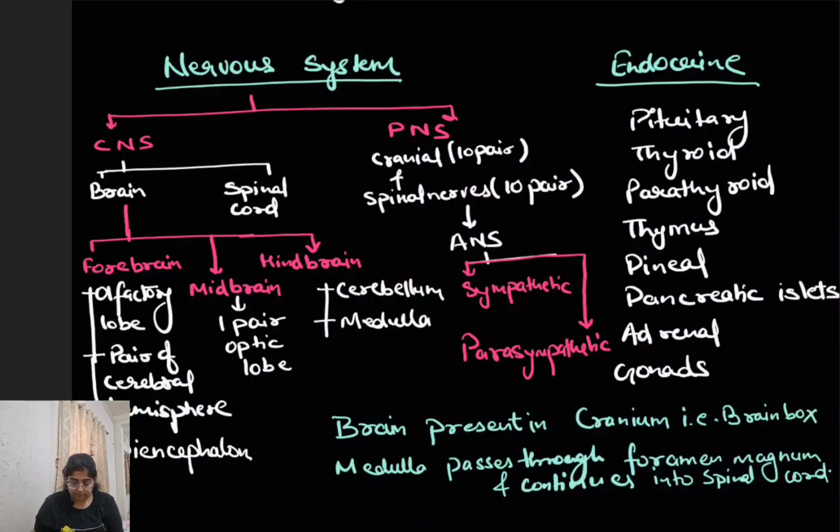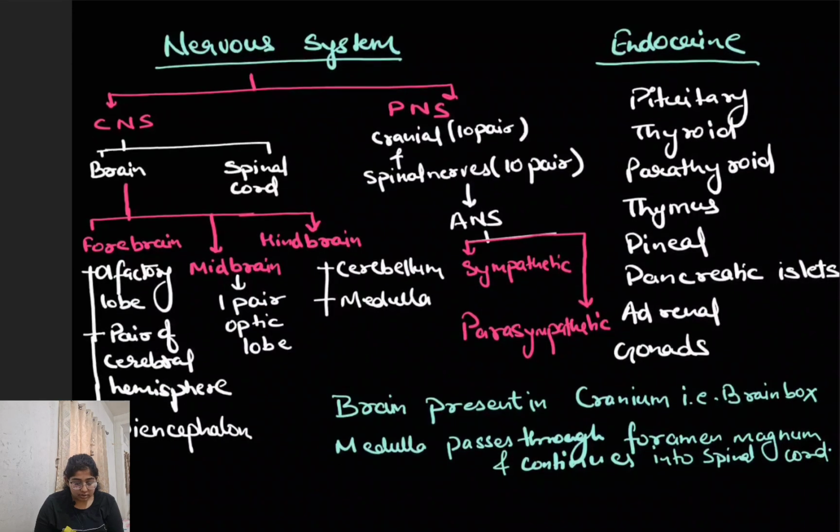Next, the nervous system. They have a central nervous system as well as a peripheral nervous system. The central nervous system can be divided into the brain and the spinal cord. Their brain is further divided into three parts: the forebrain, the midbrain, and the hindbrain. Now, the forebrain will have the olfactory lobe, where the smell sensation will be received and analyzed.